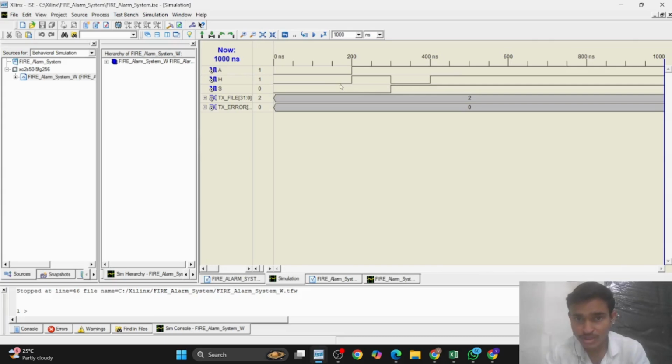So the conclusion is: whenever the smoke sensor and heat sensor are low, which means no detection, the alarm will not be turned on, and in all other conditions the alarm will always be turned on.